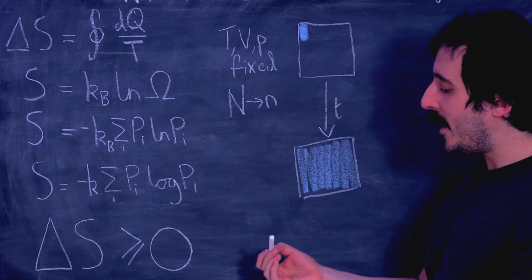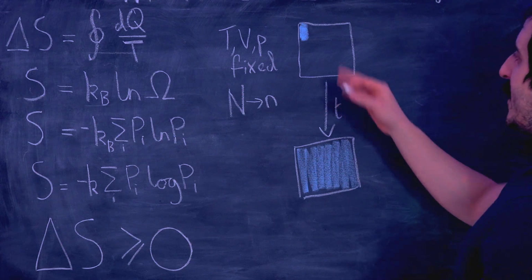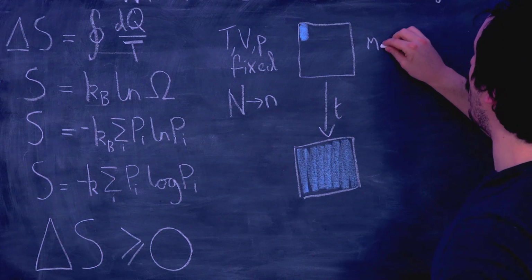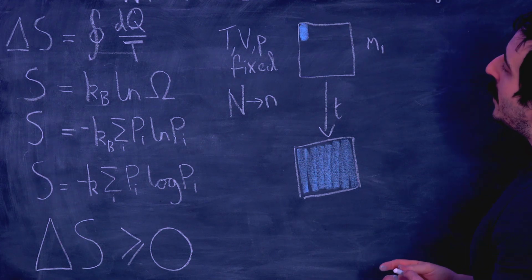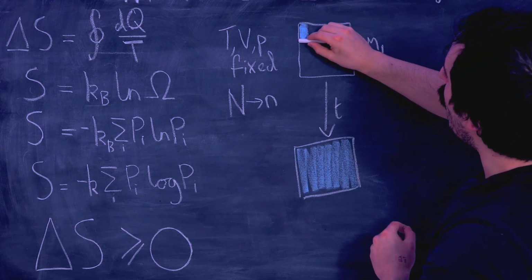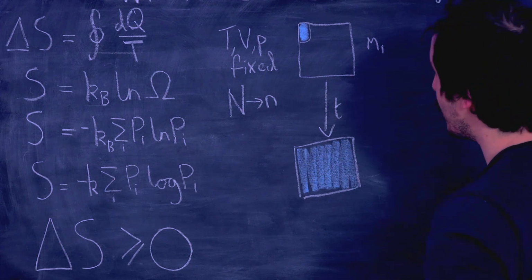So what is going on here? Well, the number of microstates associated with our initial state over here, I'm going to call M1. So these are every single arrangement of atoms where all the blue dye is in this top left-hand corner of our box, right?